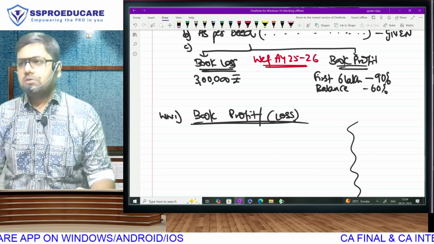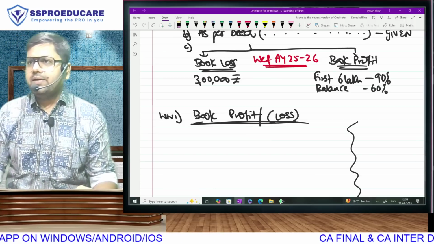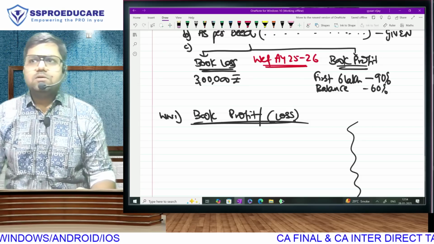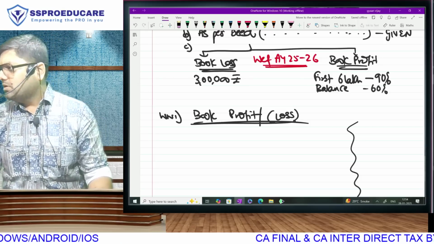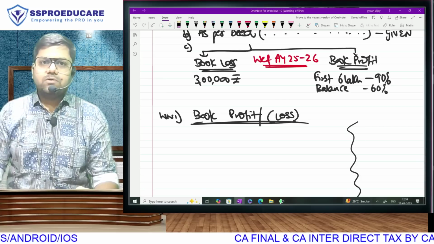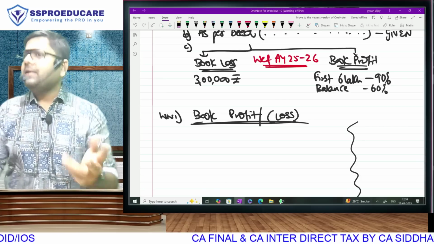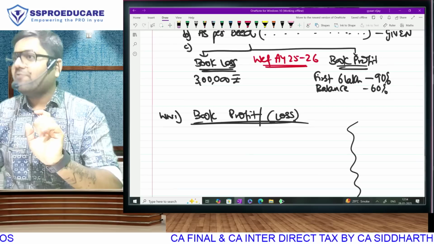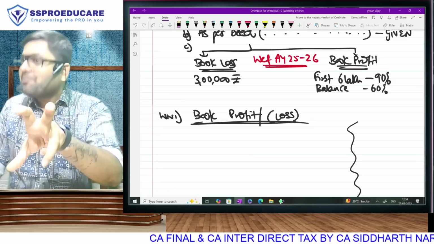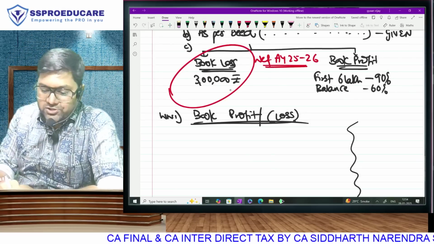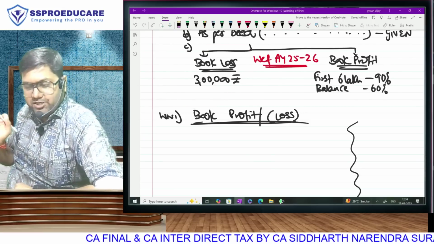50 lakhs to, 6 lakh into 90, 44 lakh into 60, 10 lakh, then 6 lakh into 90, 4 lakh into 60, 5 lakh, then 90%. But if it is negative 5 lakh, then think about it. Then we can't apply percentage. Then we take it here. You understood or no? So in case of book loss, first of all, we are doing remuneration deduction.